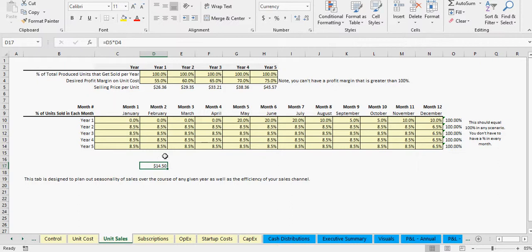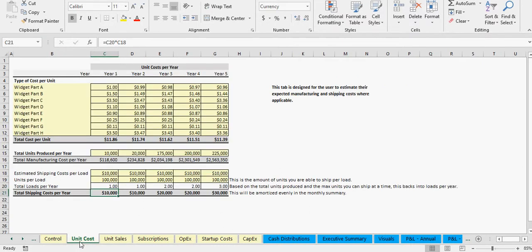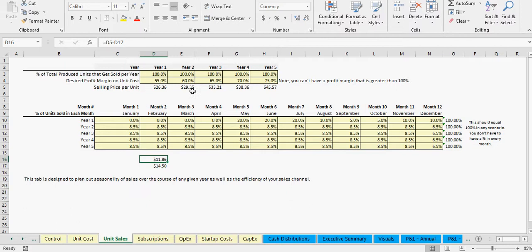So you're making 14, you're selling for 26, your cost here, and this should be what it is over here, 1186, which you can see there it is, 1186. So that's how that is all flowing.